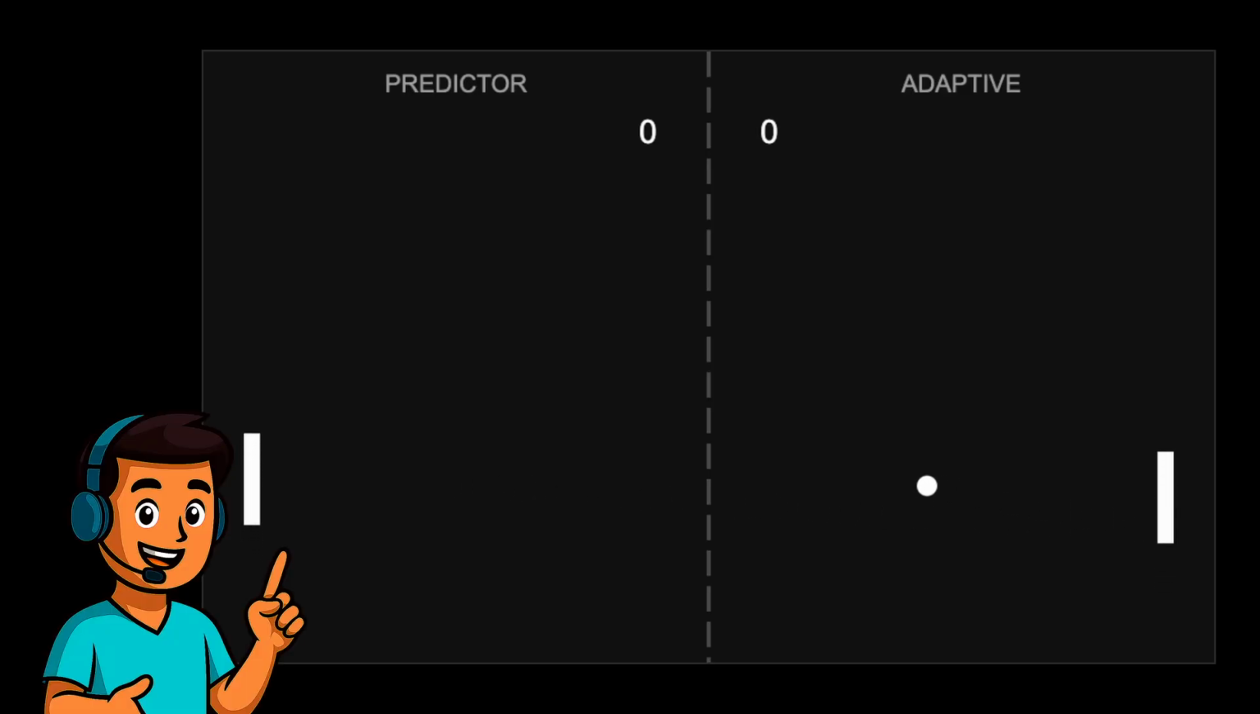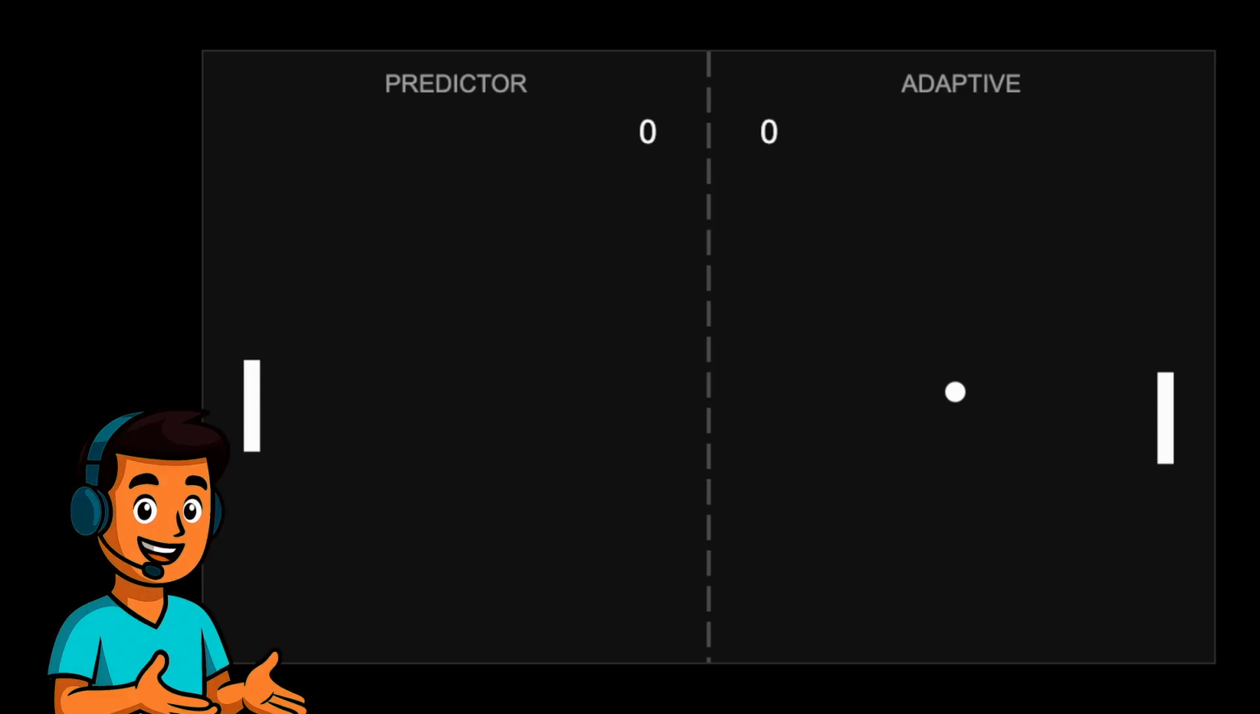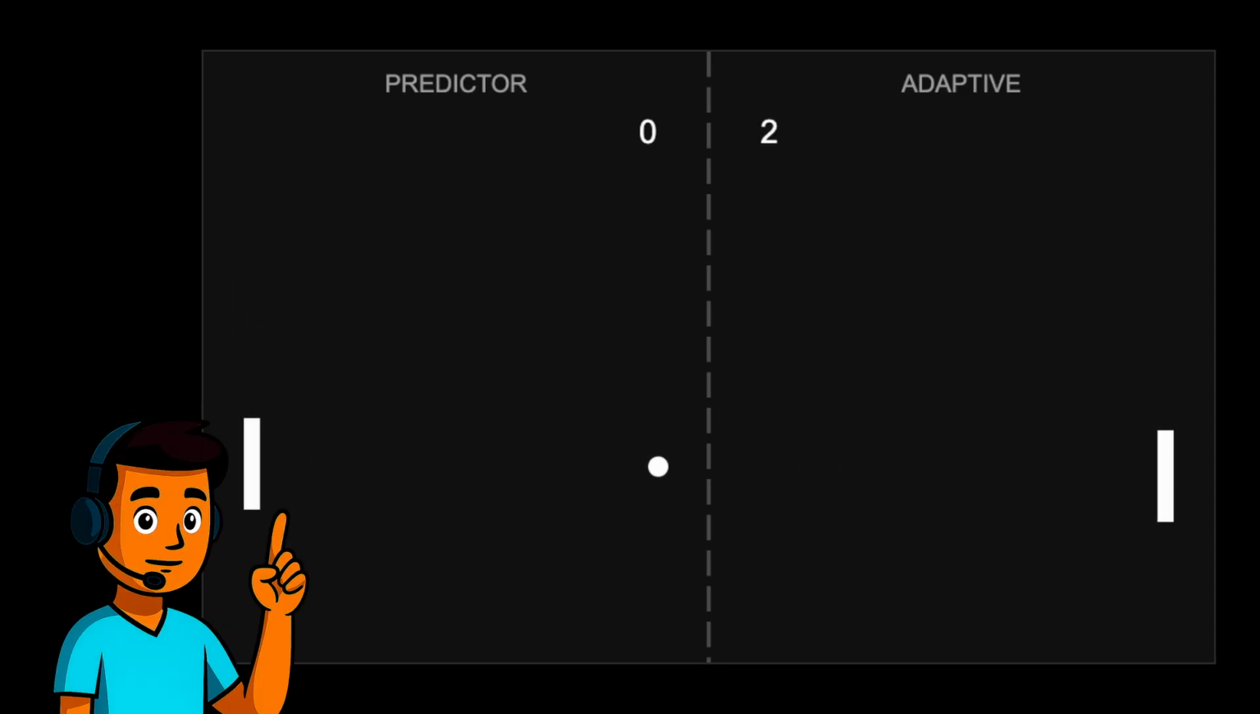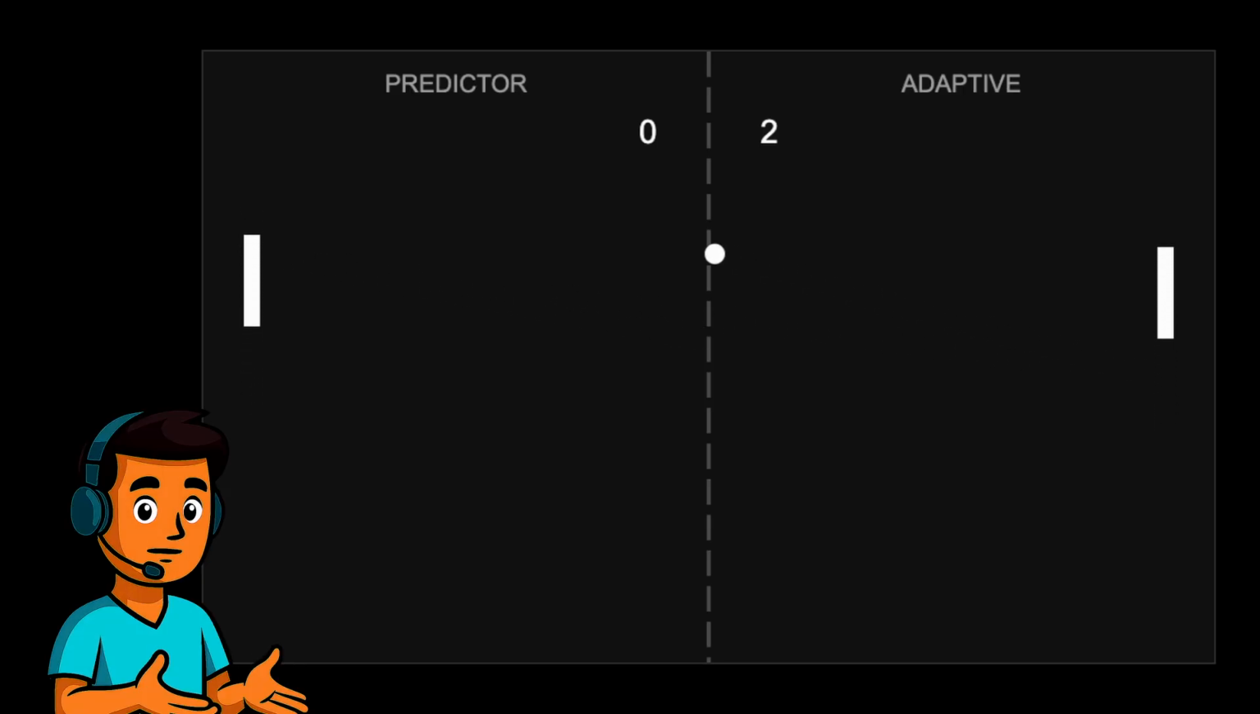This match seems to be much more competitive. Both sides are proactively predicting the path of the ball. However, the adaptive AI seems to be playing much more offensively. The Predictor is having a tough time receiving some of those accelerated shots. Even though it knows where it should be, there's just not enough time to move into place.